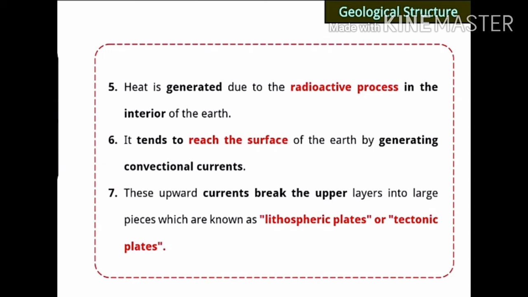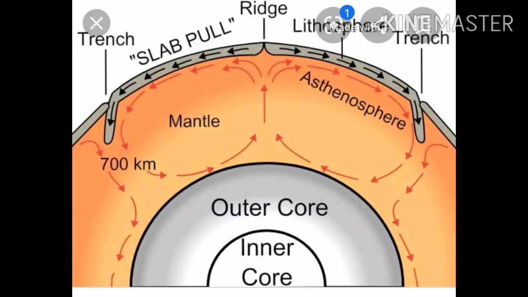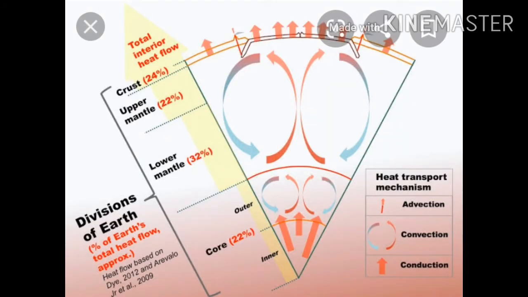Because of that radioactive process, heat is generated, and this heat tends to reach the surface of the earth by generating convectional currents. It comes to the upper side with the currents, which are known as convectional currents. These upward currents break the upper layer into large plates.